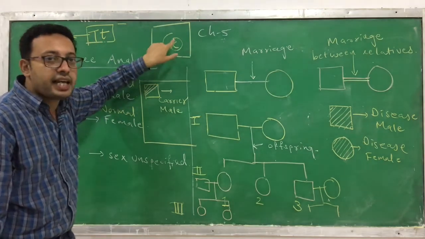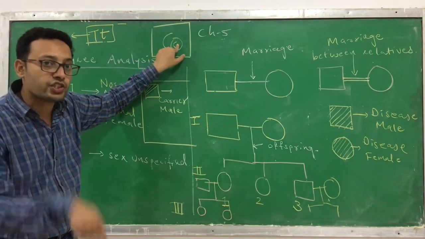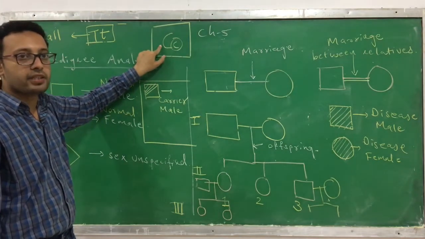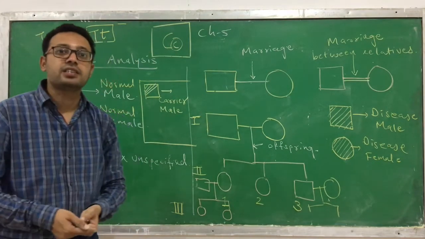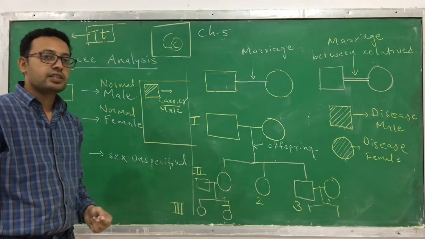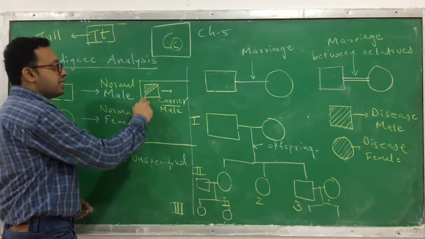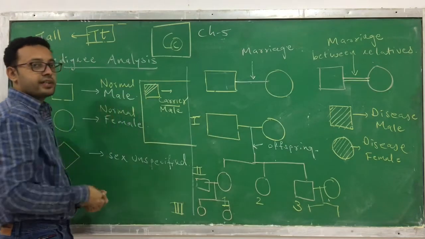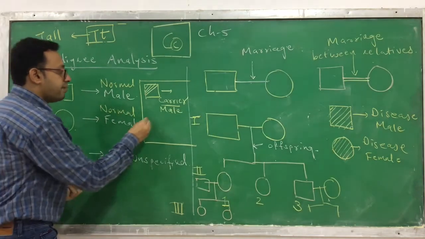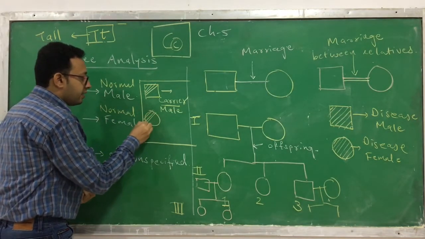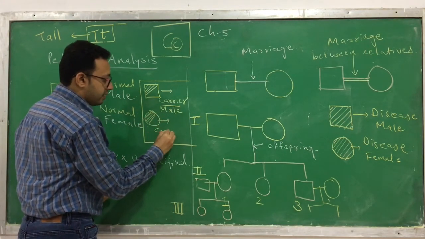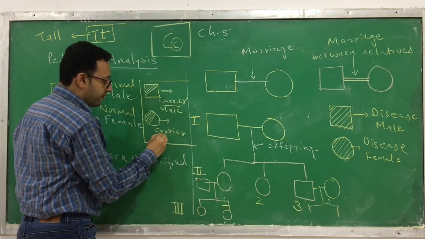Similarly, if the person has a gene for a disease, it is a recessive gene but it is not expressed due to the presence of the dominant. So the person might not have the disease but the person has a gene for the disease. Such a person is called a carrier. Okay, and this carrier male is represented as a square with half shading. If it is diseased, then fully shaded. If it is a carrier, then it is half shaded. The same thing happens in the female. If the circle is half shaded, then it's called a carrier female.